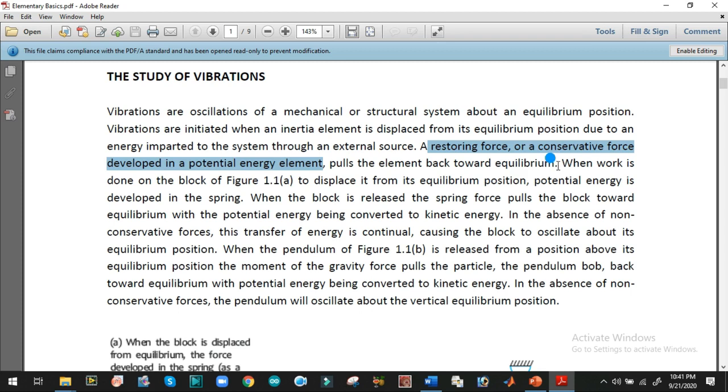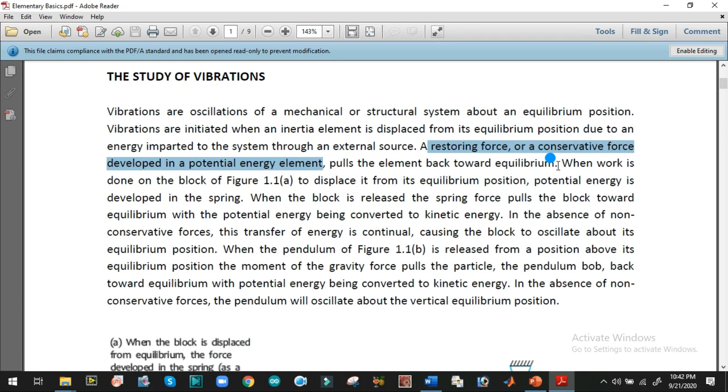If we study the properties of this elastic element, for example a spring element, during the analytical modeling we consider it as a linear element. Most vibration systems consist of three main elements: some kind of mass, a stiffness element and a damping element. Most of the general equations are non-linear, but in order to get the solution of the mechanical vibration equations, we need to consider that the system is linear.